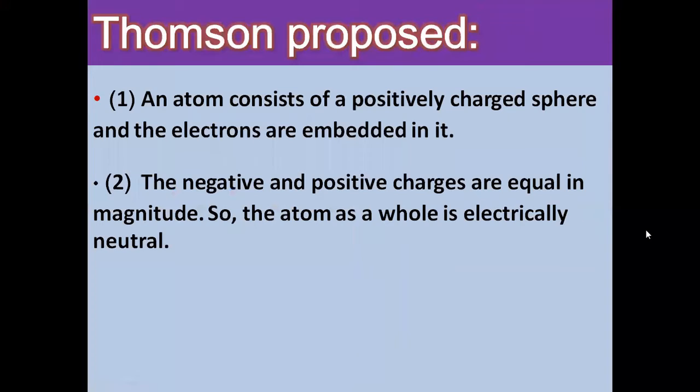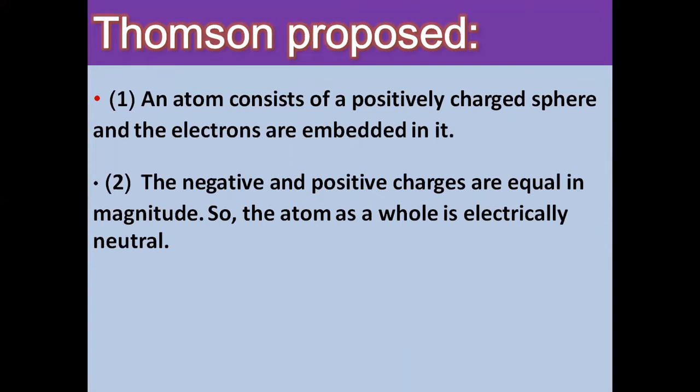What proposal did Thomson give? An atom consists of a positively charged sphere and the electrons are embedded in it. We have seen that the electrons are embedded while the entire part is made up of positive charge. The negative and positive charges are equal in magnitude, so that the atom as a whole is electrically neutral. He considered that the positive charge and the negative charge, that is proton with positive charge and electron with negative charge, are equal in magnitude. Their magnitude is the same.